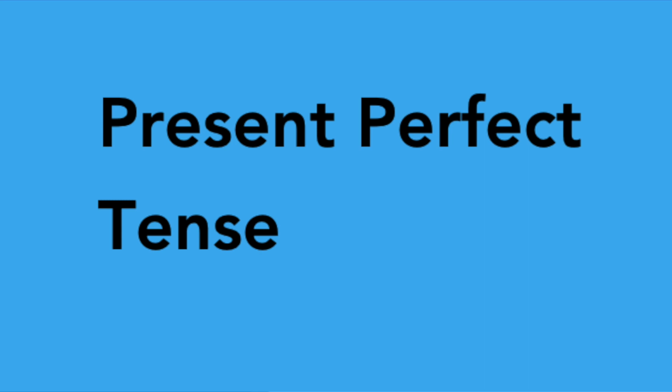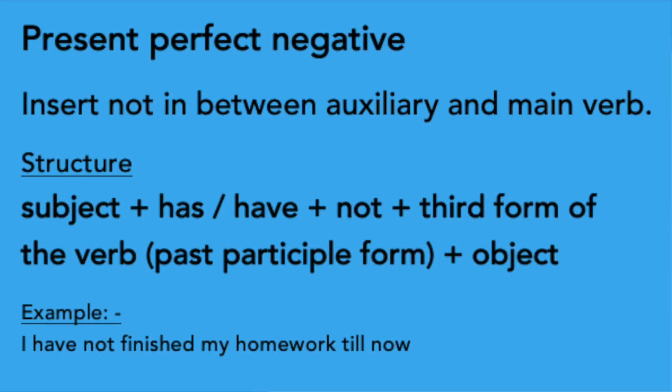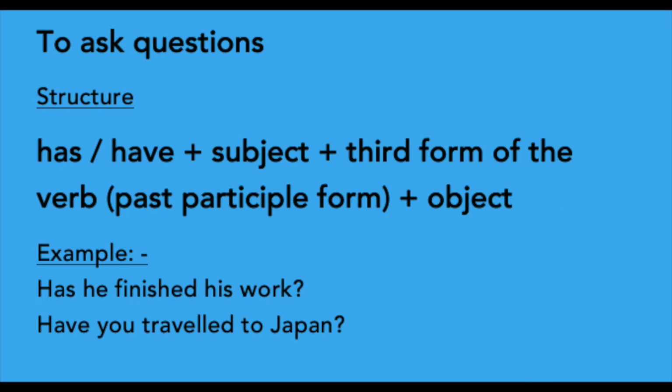Then to make present perfect negative, insert not in between auxiliary and main verb. The negative is really simple. Just put not after has or have. For example, I have not finished my homework till now. We inserted not in between have and finished. So here we used subject plus has or have plus not plus third form or past participle form of the verb plus object. To make questions, we exchange the subject and the auxiliary.